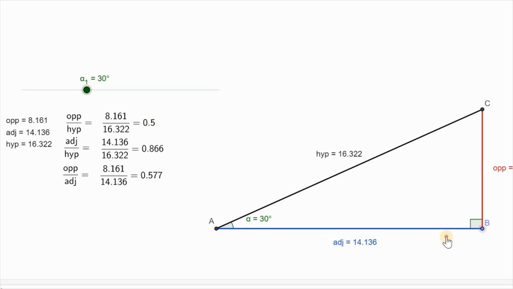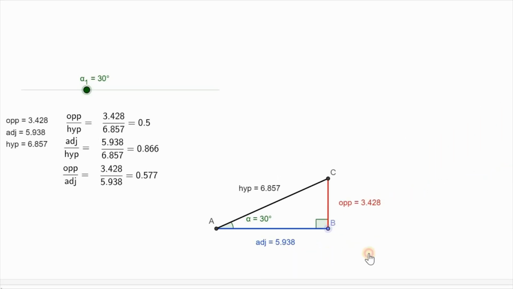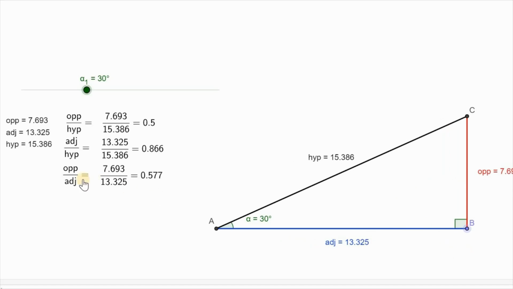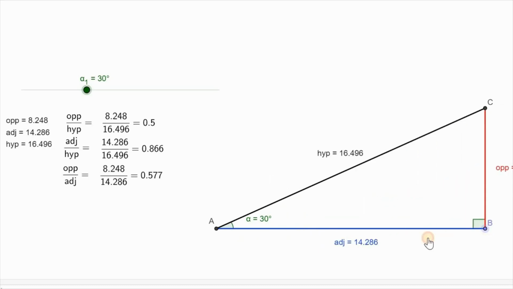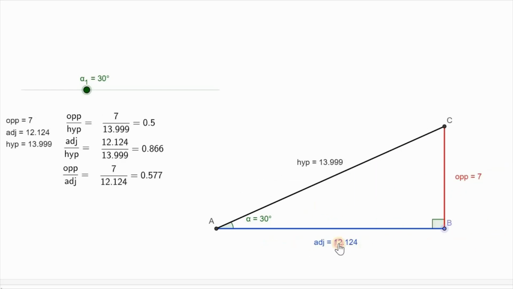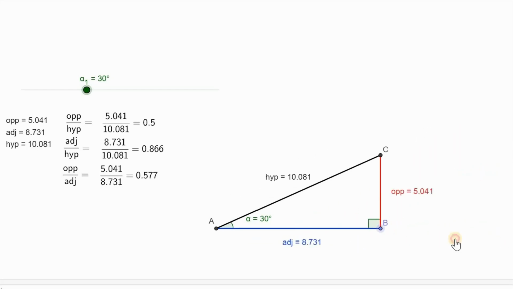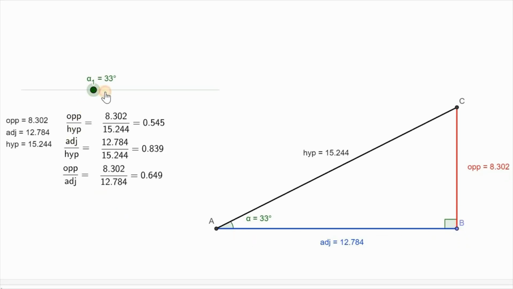Similarly, if you observe the 0.866, the ratio of the adjacent side and hypotenuse, that is also always the same. Similarly, the ratio of opposite side by adjacent side, that is 0.577, also remains constant whatever the size of the triangle. I have kept a fixed angle of 30 degrees, and if I keep changing the side lengths, the ratio remains the same. Now you may be thinking that it will work only for 30 degrees. It is not only for 30 degrees. It will work for any acute angle.